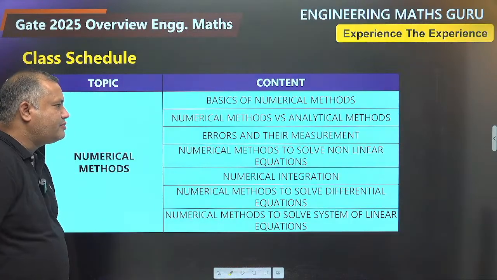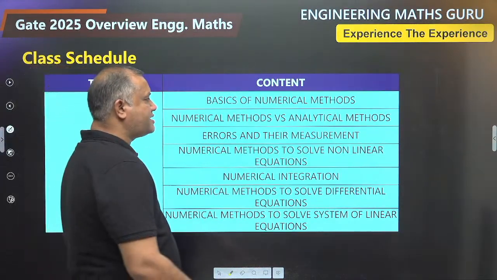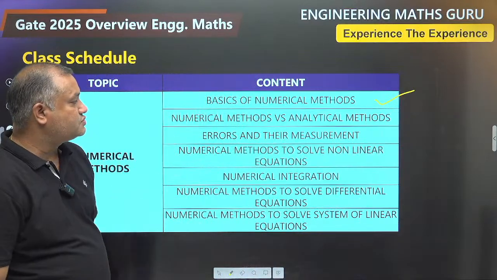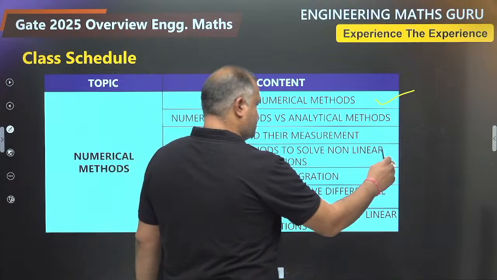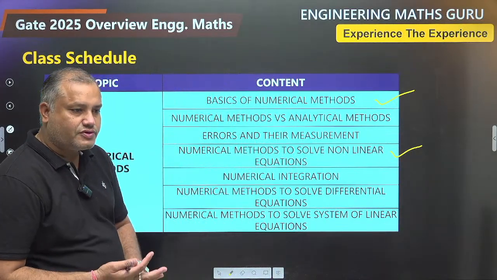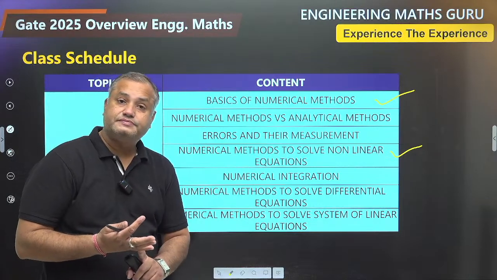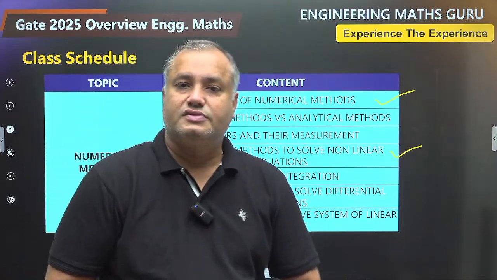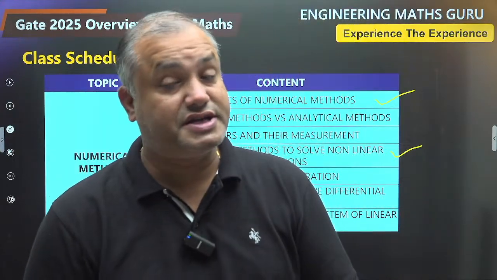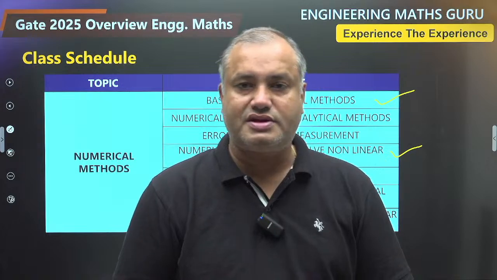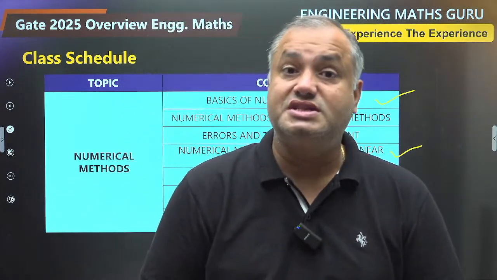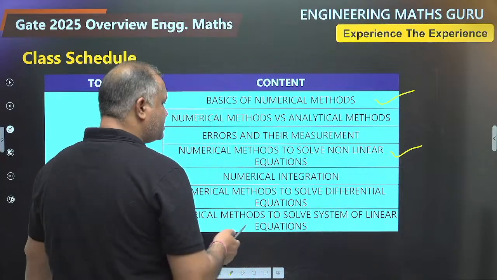Numerical methods. So numerical methods covers what? Numerical methods covers basics of numerical methods, then numerical methods to solve nonlinear equations. There are four methods which you are going to learn here. Number one, Regula-Falsi method. Number two, bisection method, also called as Bolzano method. Number three, Newton-Raphson method, and number four, secant method. So four methods you are going to cover here.